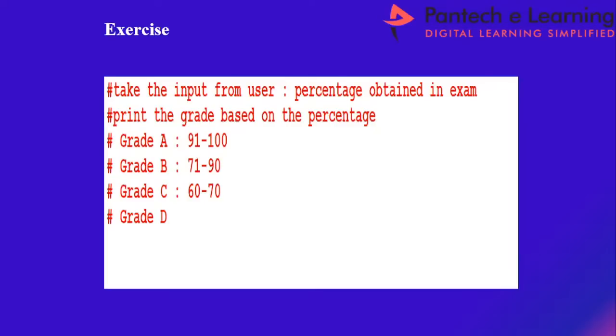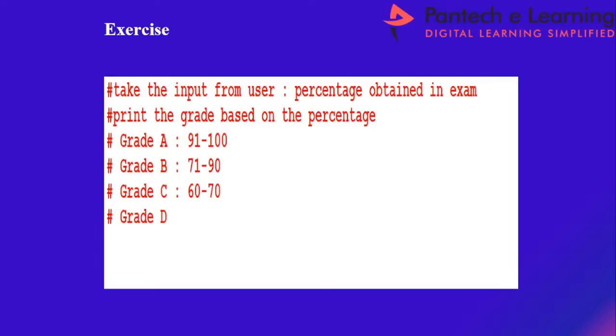If the marks lie between 91 to 100, he becomes an A grader, and if the marks come under 71 to 90, he comes under B grader, and if it lies between 60 to 70, he comes under C grader, otherwise he comes under D grade.